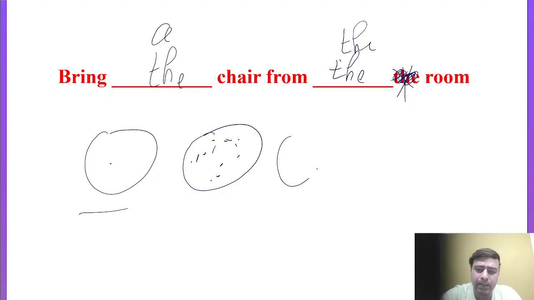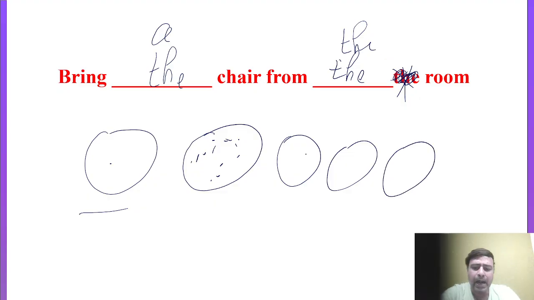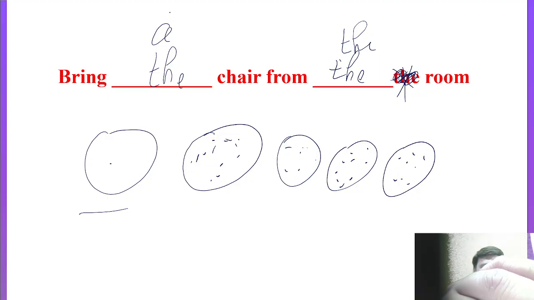Situation number 3 is this: many rooms are there, and there are many chairs in the rooms, right? In all the rooms there are many chairs. Now both are indefinite concepts. Many rooms are there, so rooms are also indefinite. Many chairs are in the rooms, so chairs are also indefinite. In this scenario you can put the article "a" in the first blank, and later on also "a."